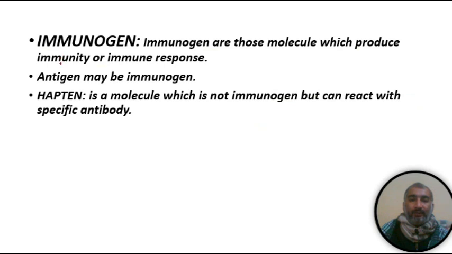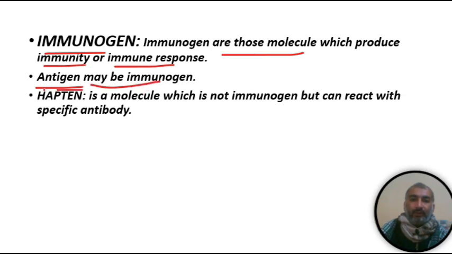The next definition is immunogen. Immunogens are those molecules which produce immunity or an immune response. For example, different types of antibodies produced by our body are also immunogens. Different antigens can also be immunogens, so an antigen may or may not be an immunogen.